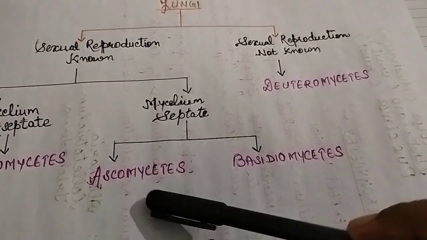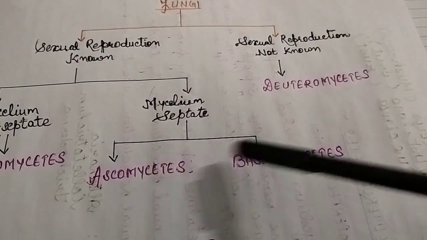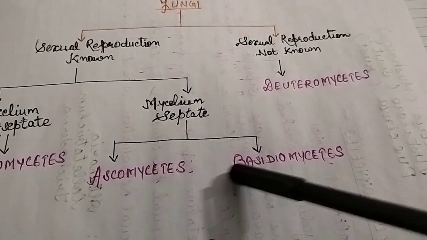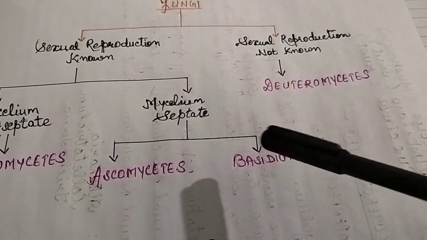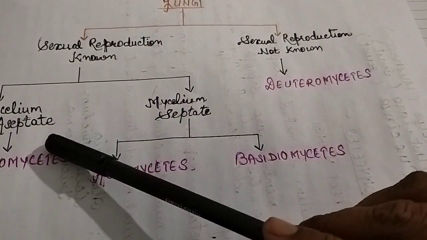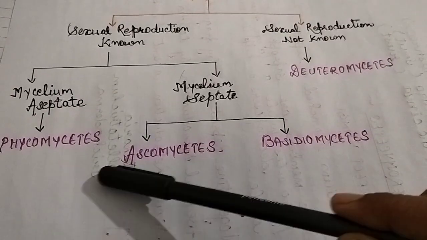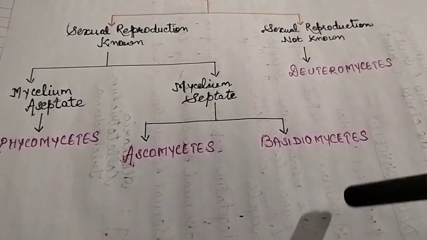Now see, the three bases have been completed. Type of fruiting bodies, on the basis of which Ascomycetes and Basidiomycetes were named. Morphology of mycelium, on the basis of which Phycomycetes was separated from Asco and Basidiomycetes.